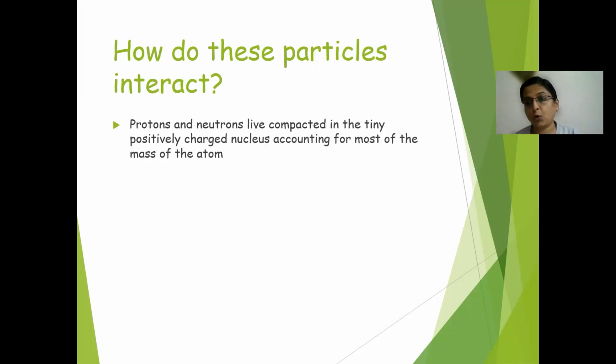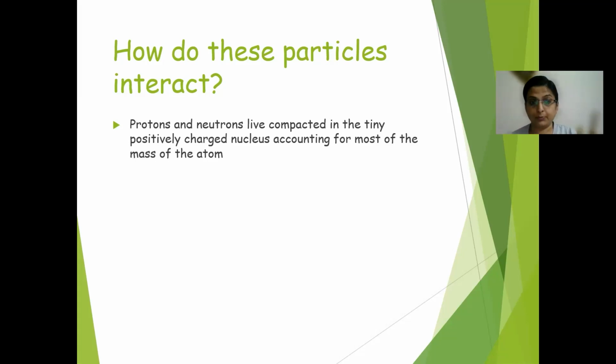Why will these particles interact? Because they have opposite charge. That's why they get attracted, because we know the universal law that opposite charges always attract each other. There is a positive charge in the nucleus and a negative charge in the electron, so they attract each other.